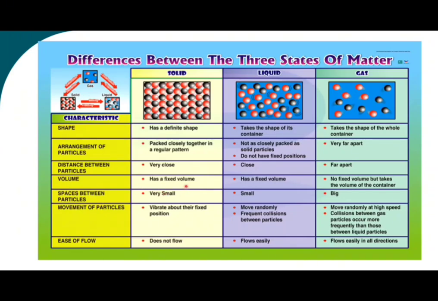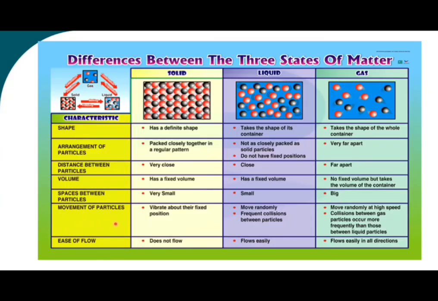The volume for a solid is fixed. A liquid also has a fixed volume, same as a solid. But a gas does not have a fixed volume; it takes the volume of the container. The spaces between the particles in a solid are very small because of how closely the particles are packed. Meanwhile, in liquids the spaces are small too, but there is still a gap between the particles. But for gases, there are big spaces because there is only a small amount of particles in it.